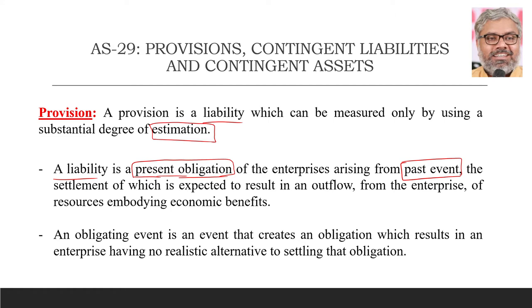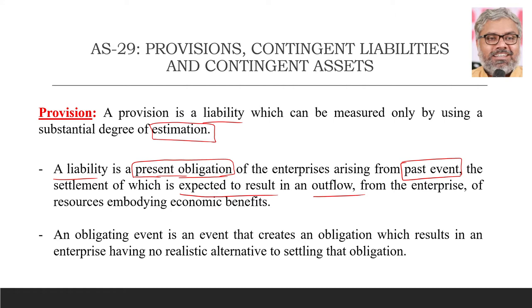Of course, if it is already settled, why would it be still called a liability? We are calling it as a liability because the settlement of it has not yet happened, but it is expected to result in an outflow from the enterprise of resources embodying economic benefits. That is always the common phrase. So inflow of resources embodying economic benefits is an asset.